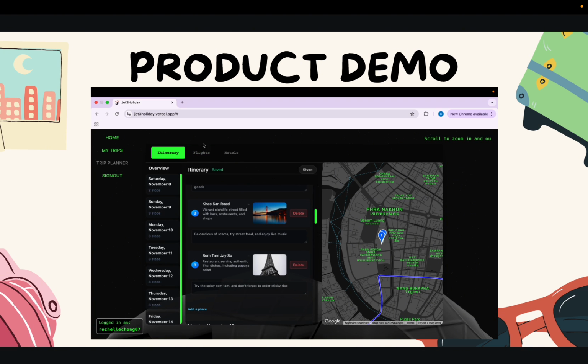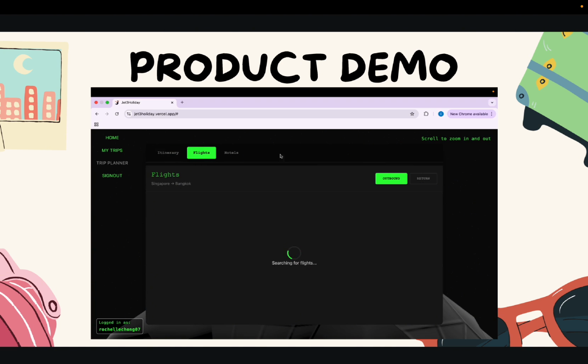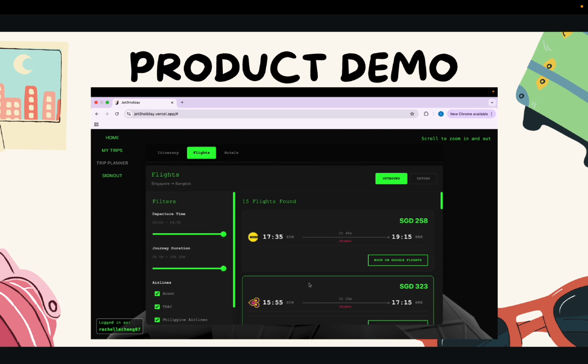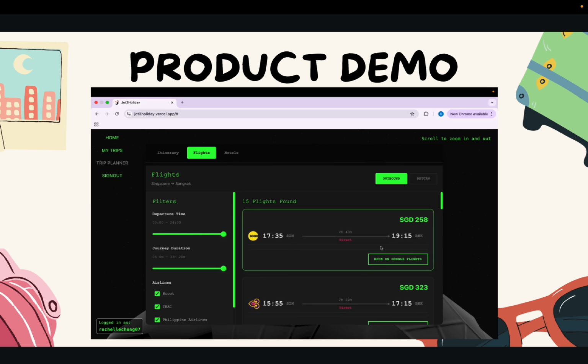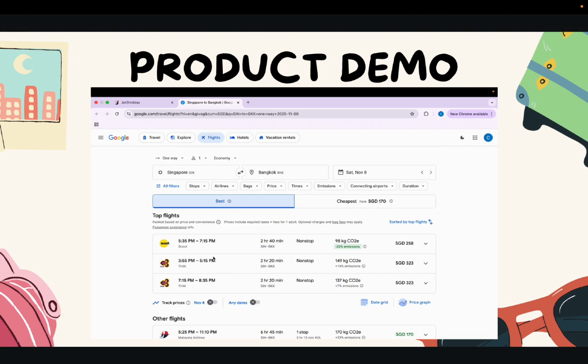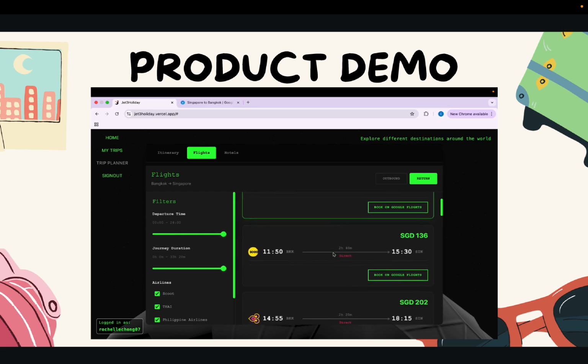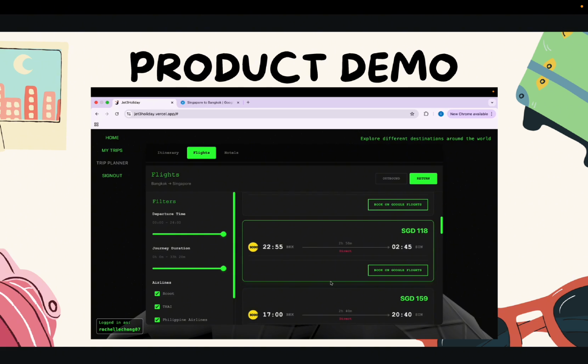And next thing, we also have this flight feature, which allows the users to look at the flights that are available. So I can simply book, let's say for example, I'm interested in this Scoot flight. You can click on the book item, you bring them to Google Flights, because we called the Google Flights API over here using SerpAPI. And of course, they can also filter this with the filter column. Next, instead of outbound, we can also look at return flights. This would give them the flights from Bangkok back to Singapore, so they can select on this as well.